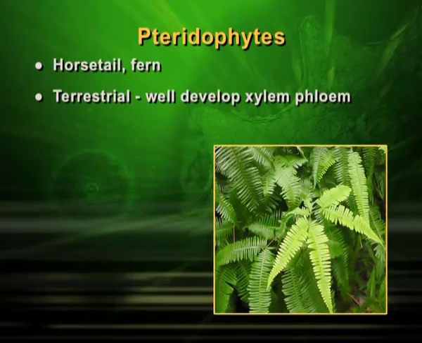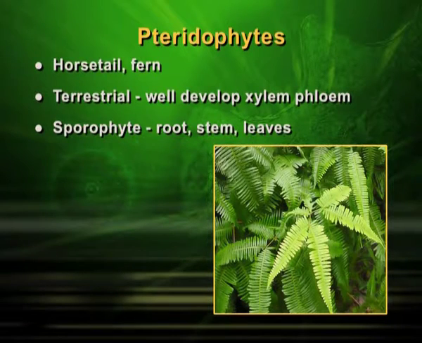Second point about reproduction here is that the main body of the plant is sporophyte. Like in previous category, you studied that it was gametophyte, but in this case the main body is sporophyte. It will produce germ cells or gametes. It has well developed root, stem, leaves like any other plant.